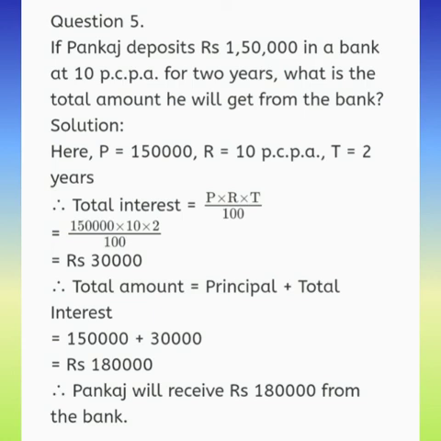Now A is equal to P plus I. Your P was rupees 1,50,000 plus 30,000. When you add this, you are going to get rupees 1,80,000. So Pankaj will get rupees 1,80,000. Is it clear to everyone?